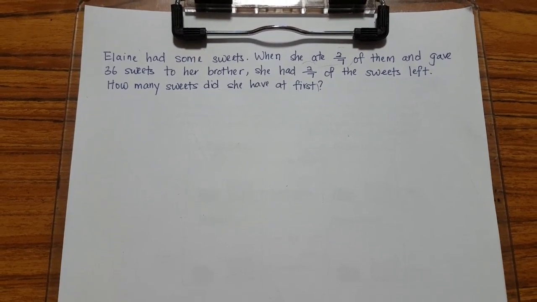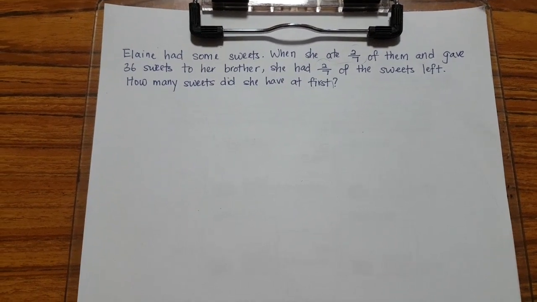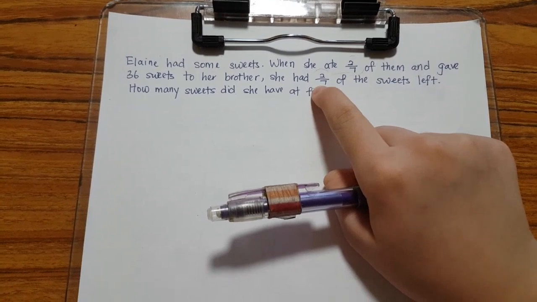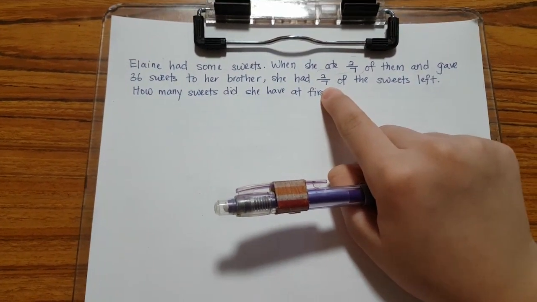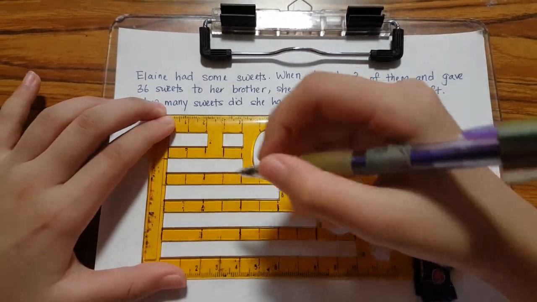Now we will draw a model with 7 units. Now you must be thinking, why 7 units? Well, that's because both fraction denominators have the number 7. So we will draw 7 units. You will need a model ruler.